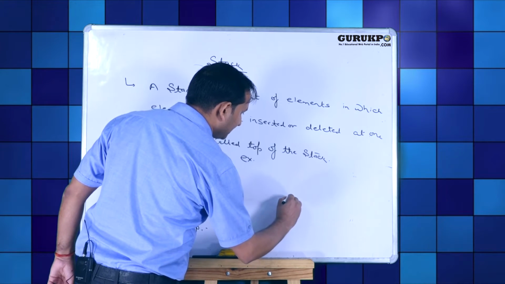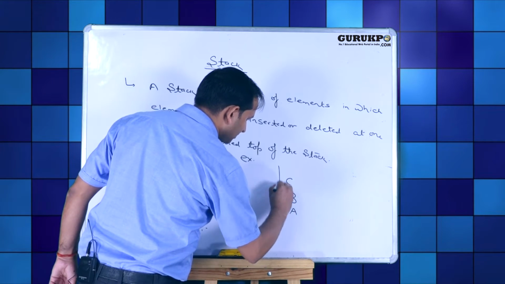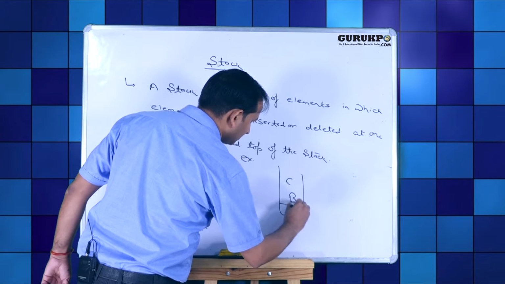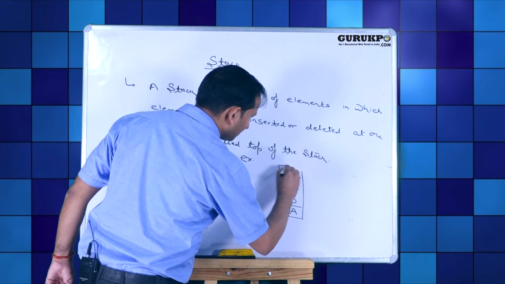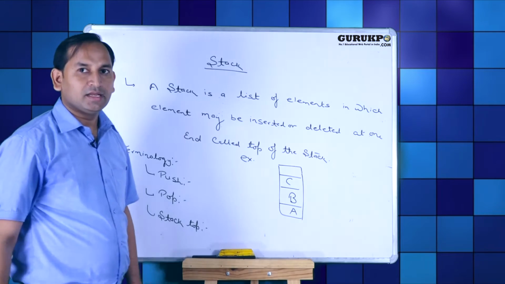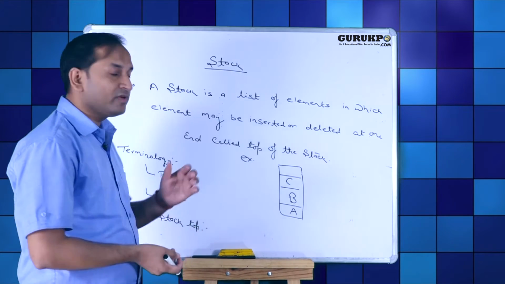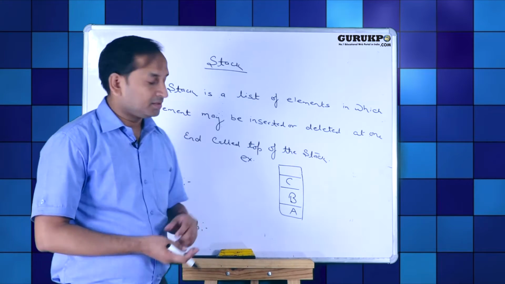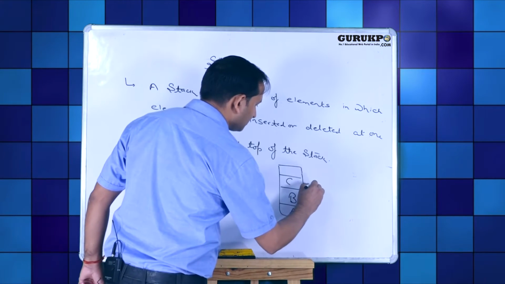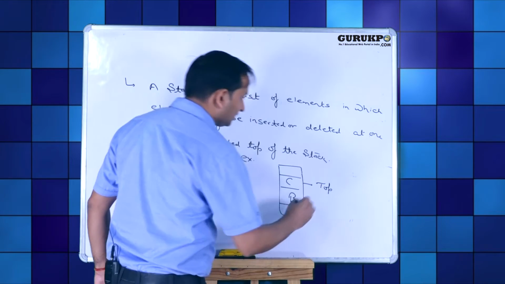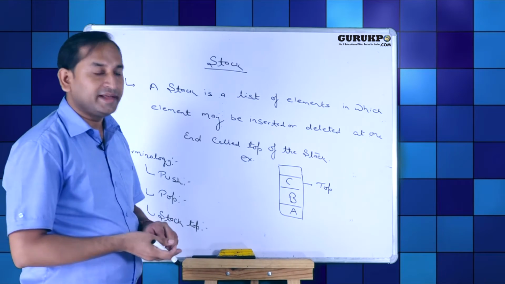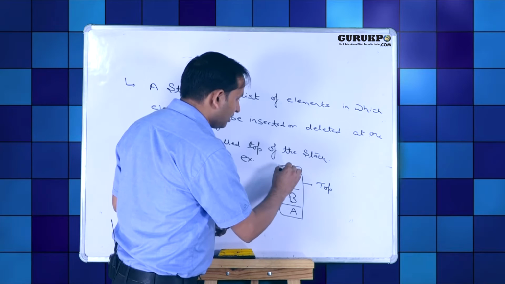Suppose we have 3 elements, A, B, C, which are stored in stack, and suppose we want to insert a new element. This is the top. Suppose we want to insert new element D. D will be inserted here.